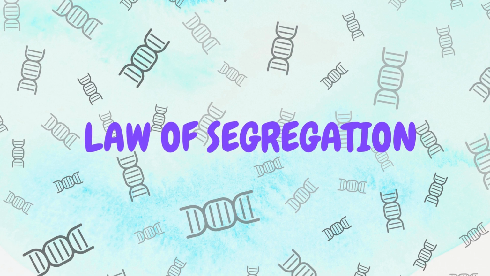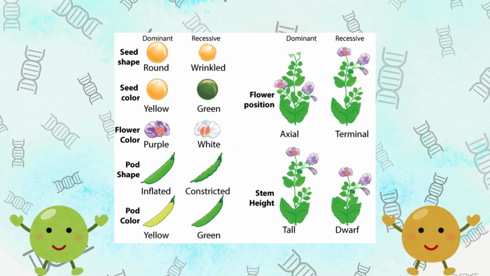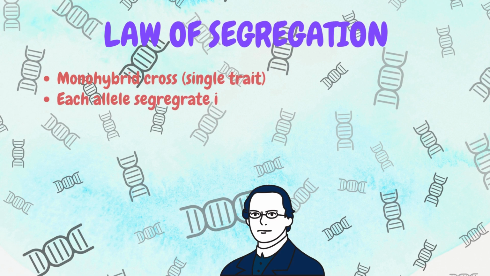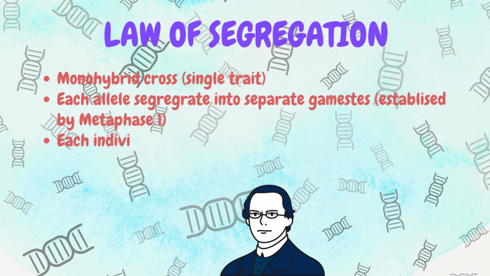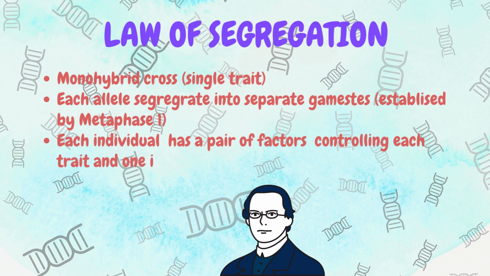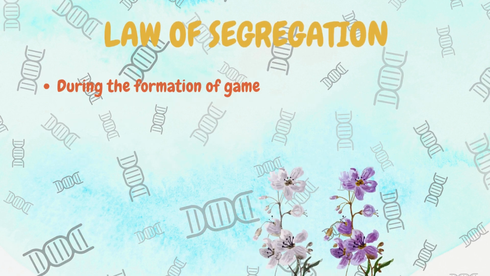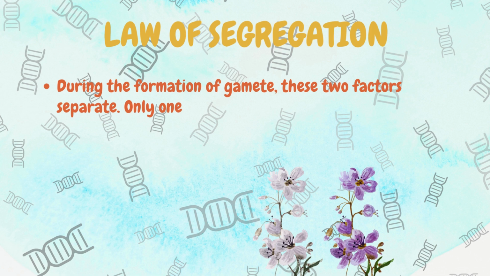Law of segregation. The law of segregation uses monohybrid cross, the single trait. Each allele segregates into separate gametes, stabilized by metaphase 1. Each individual has a pair of factors controlling each trait, one inherited from each biological parent. During the formation of gametes, these two factors separate. Only one allele ends up in each sex cell.